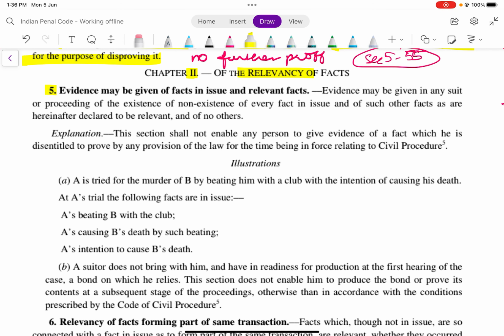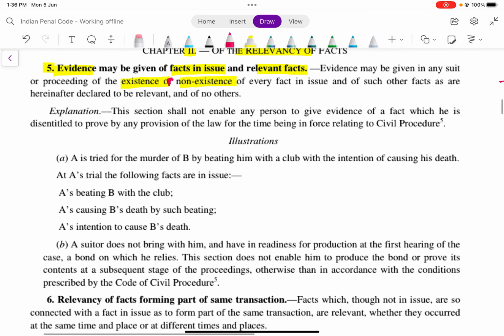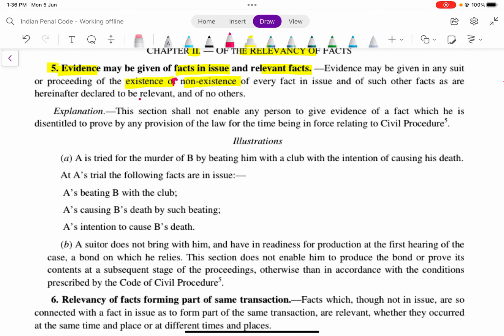Section 5, evidence will be given of facts in issue and relevant facts. Only the evidence which is required for the fact in issue and the relevant fact would be admitted in the court. Evidence may be given in any suit or proceeding of the existence or non-existence of every fact in issue and of such other facts as are herein declared to be relevant, and of no others. Only this.